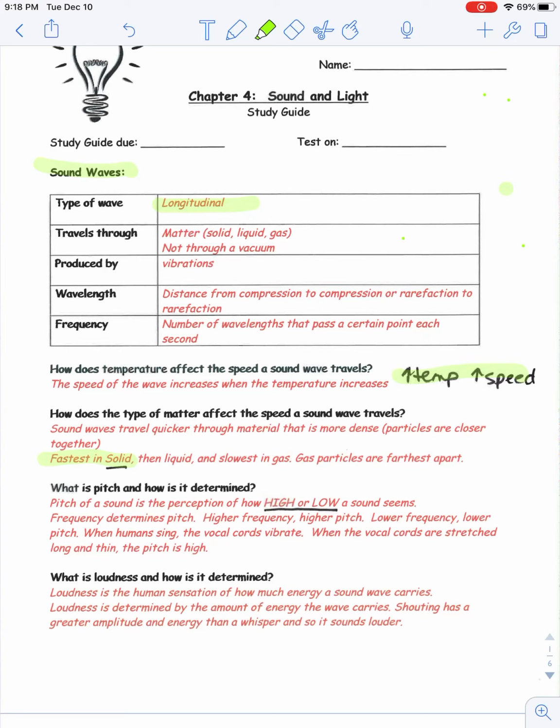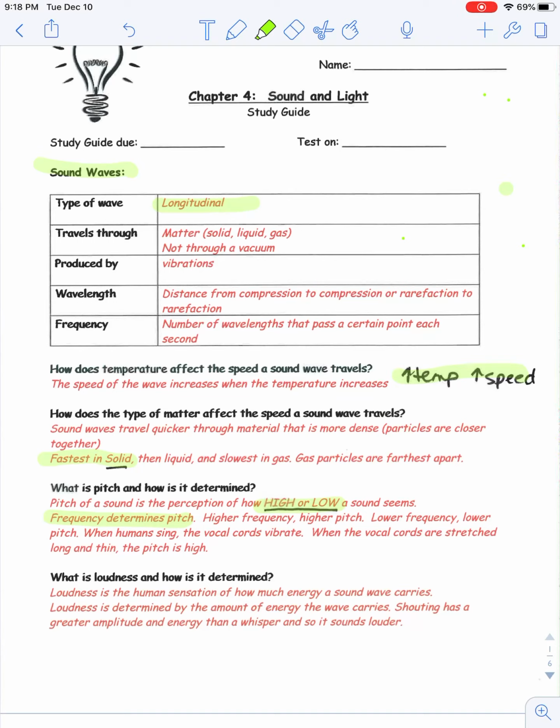What is pitch and how is it determined? Pitch of a sound is the perception of how high or low a sound seems, and it has to do with frequency. Frequency determines the pitch. High frequency, high pitch. Lower frequency, lower pitch.